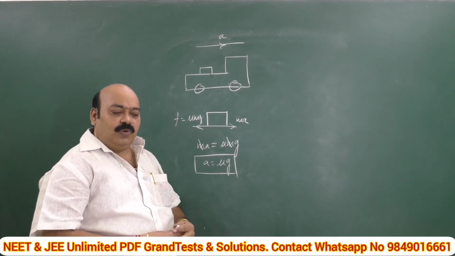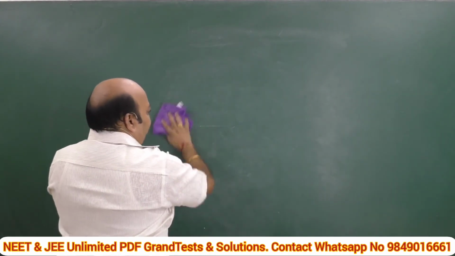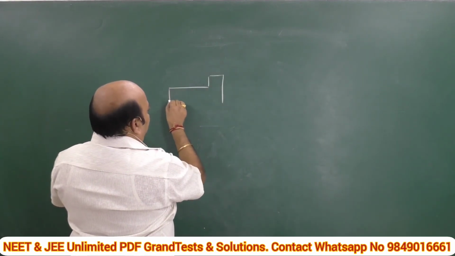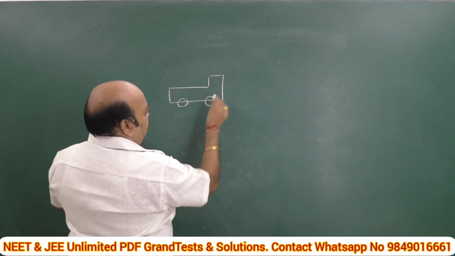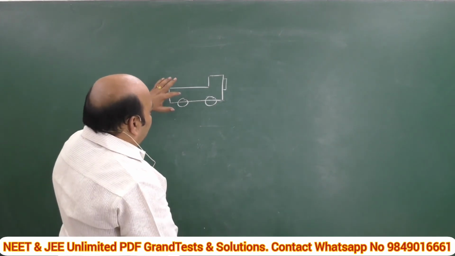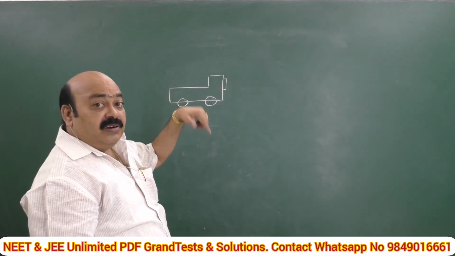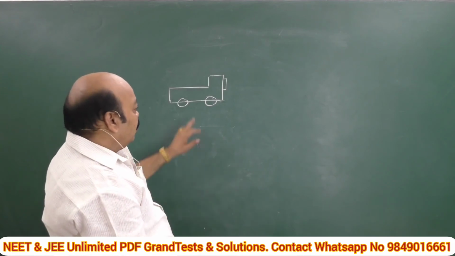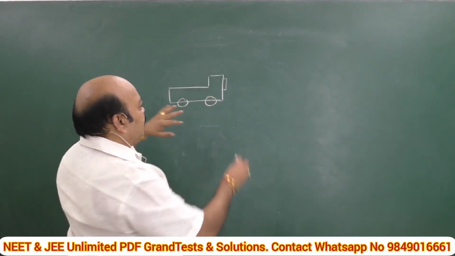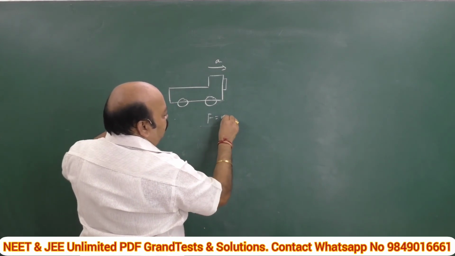Right? And one more. What happens if a body is placed exactly in front of the truck? Same example, I am taking this truck, see, this is the position of the truck. If a wooden plank is placed in front of it, it should maintain a certain acceleration so that the plank placed in front of it does not fall down. That means it is accelerating, it is moving with an acceleration a. Then what is the force exerted by it? F is equal to ma.